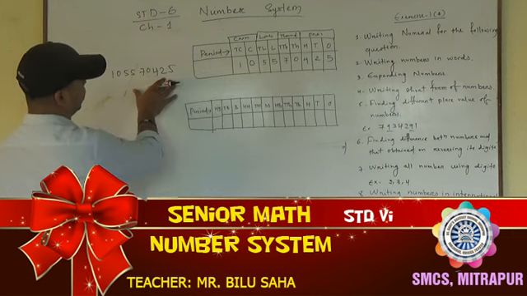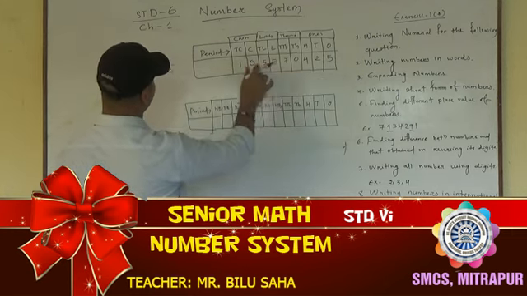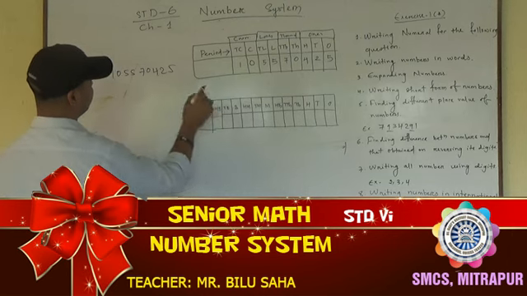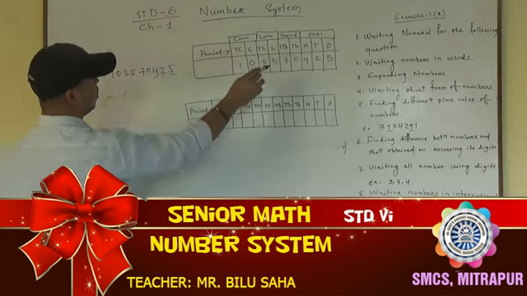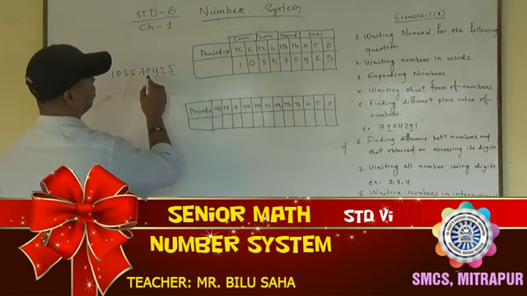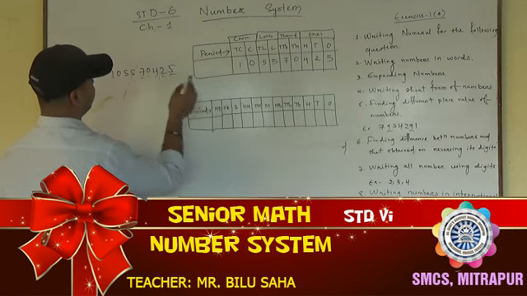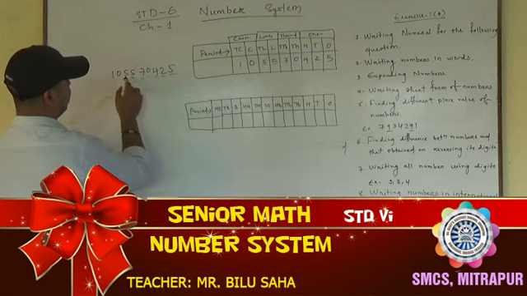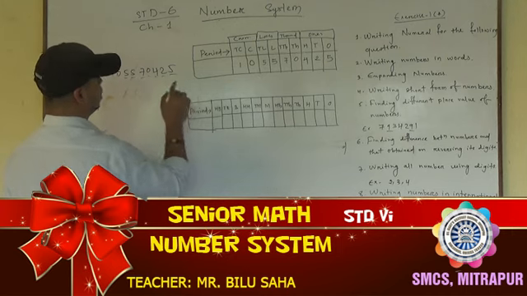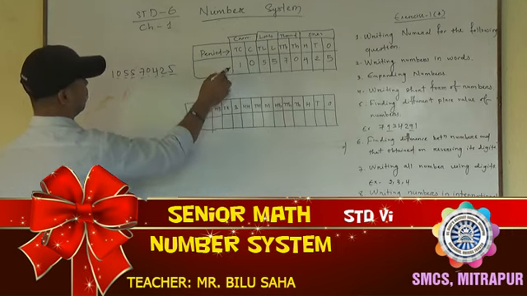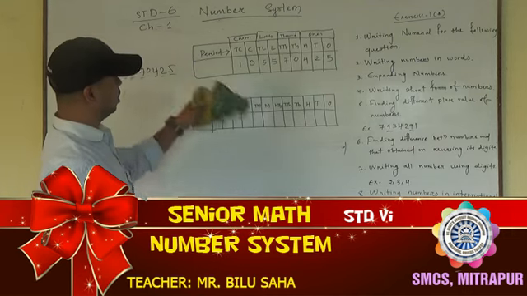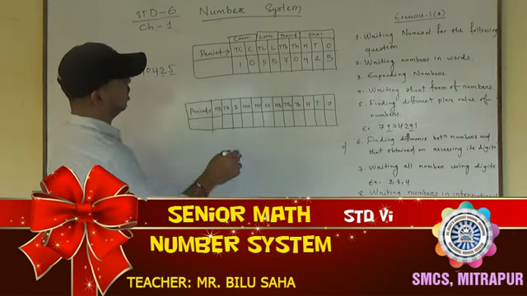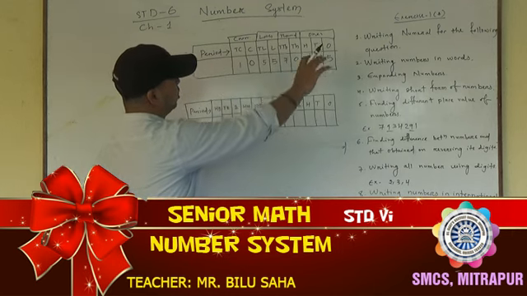See, first you enter this number in this box. So already I have written that one. So 5 is in the 1's place, 2 is in the 10's place, 4 is in the 100's place. Okay, 0 is in the 1000 place, 7 is in the 10,000 place, 5 is in the lakh place, and another 5 is in the 10 lakh place, and 0 is in the crore place, and 1 is in the 10 crore place. So first you enter this number, then you read it period wise.